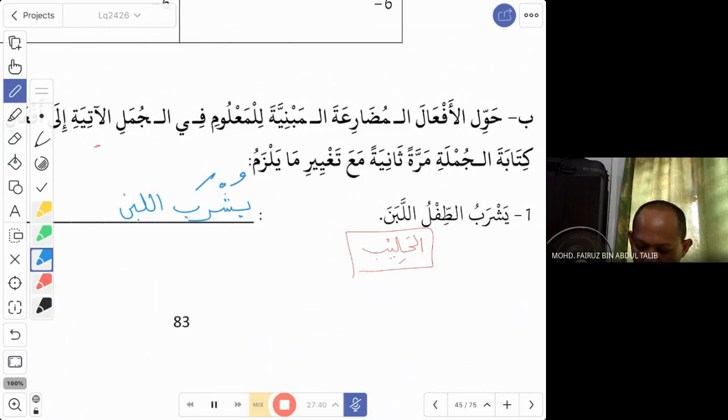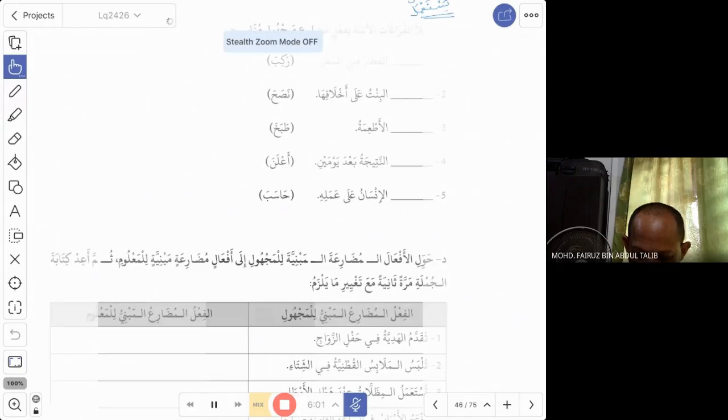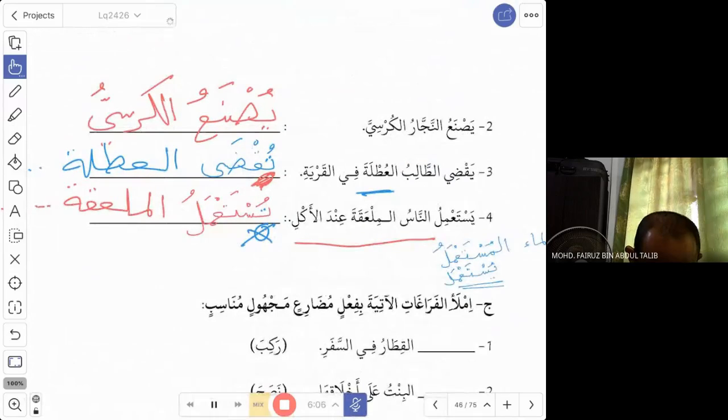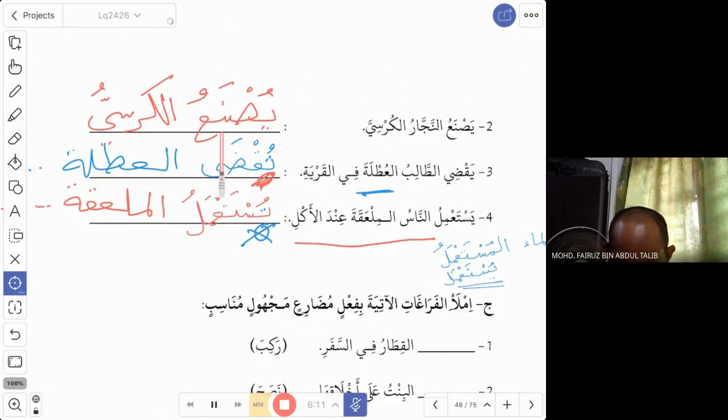Now, number rakam isnan. Okay, so here I have done this with another group, so I'll just give you the answer because you don't have enough time. Number 2: Yasna'un najjarul kursi. Yasna'u, the carpenter, najjar, he makes a chair. So you want to say that the chair is made, or manufactured. Yasna'u can be manufactured as well. So the word yasna'u is changed to yusna'u.